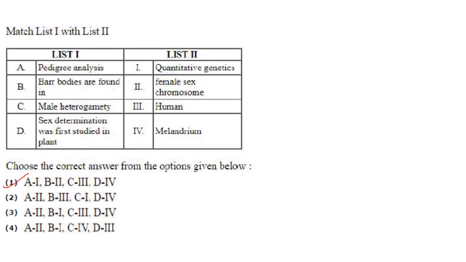Next one. Pedigree analysis is quantitative genetics. Then bar bodies are found in female sex chromosome. Male heterogamety is found in human. You have X and Y chromosome. Sex determination was first studied in the plant Melandrium. Answer is option 4. So the first answer A1, B2, C3, D4.